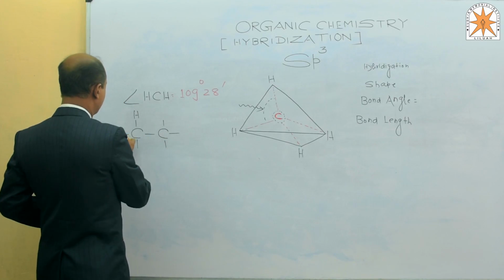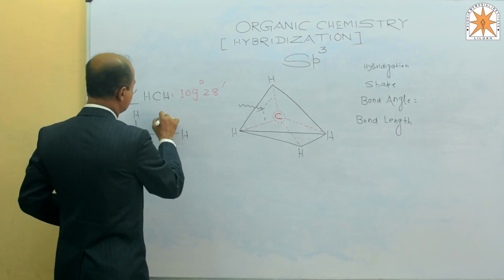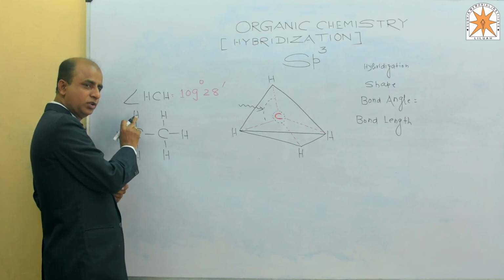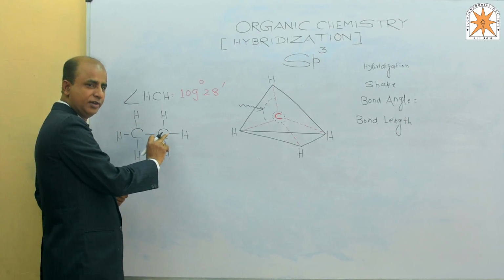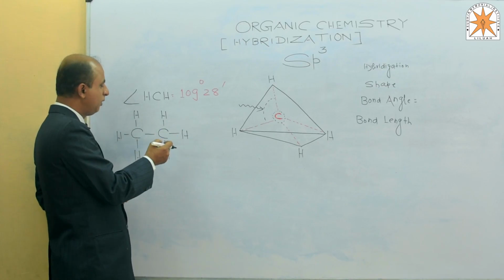This is an alkane molecule. The second element of the alkane series is the ethane molecule, with 2 carbons and 6 hydrogens, C2H6. Here there are two types of bond, one between carbon and hydrogen, and one between carbon and carbon. Both are sigma, but the nature of the sigma bond is different.